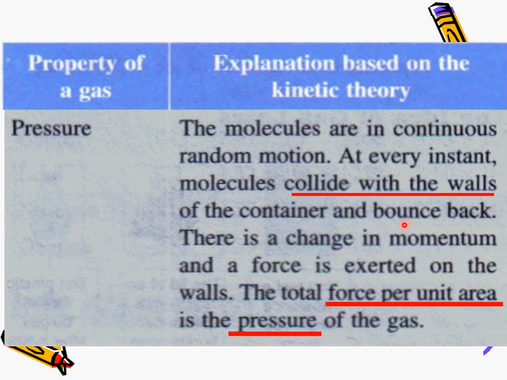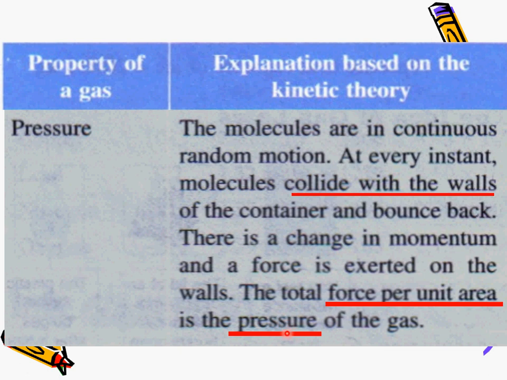So there is a change in the velocity, which means there will be a change in momentum. When there is a change in momentum, force will be exerted on the wall of the container. So the total force per unit area is equal to the pressure of the gas.